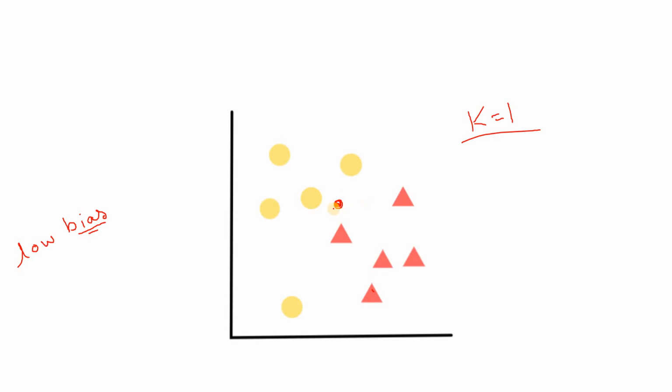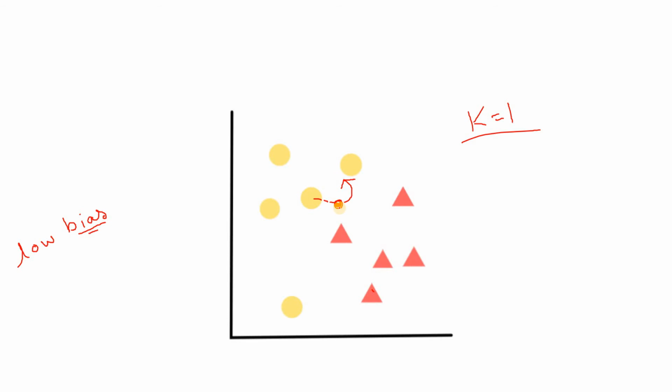Now you want to get the class of this by applying the classification algorithm. There is a huge probability that this data point actually belongs to the triangular class, but as it is nearer to this one, the nearest neighbor being this one, this test data point will be classified as belonging to the circular yellow class.